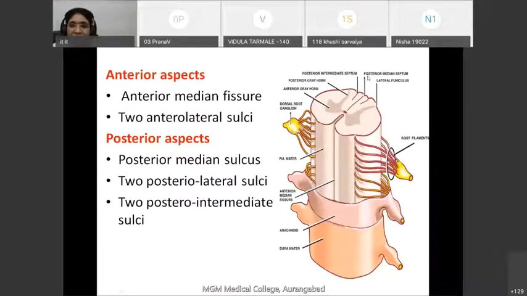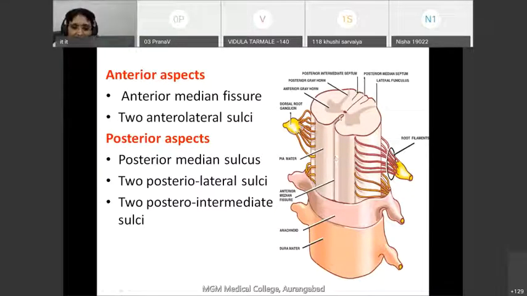This is the cross section of spinal cord. This is the anterior aspect of spinal cord, and behind is the posterior aspect. Now what can we see on the anterior aspect? On the anterior surface, in the center there is the anterior median fissure, which is a deep cleft. This anterior median fissure is continuous throughout the spinal cord, and above it continues as the anterior median fissure of medulla oblongata.